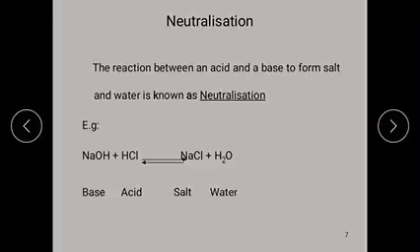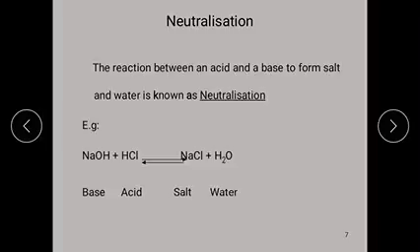the reaction in which an acid reacts with an equal amount of base to form salt and undissociated water is known as neutralization.